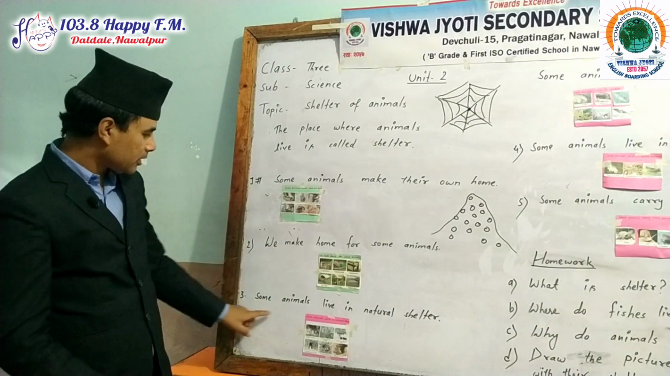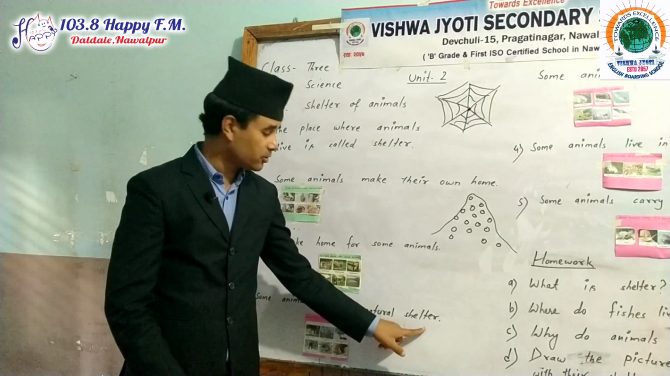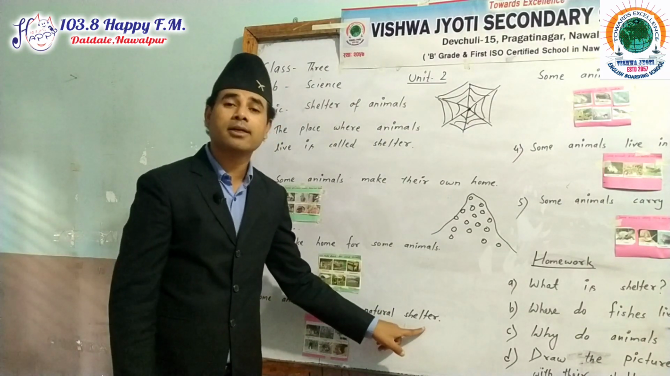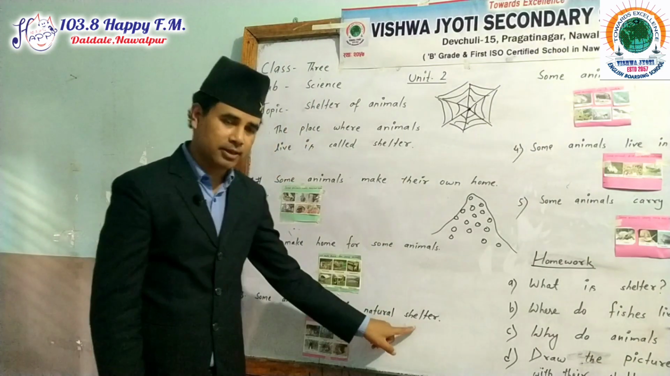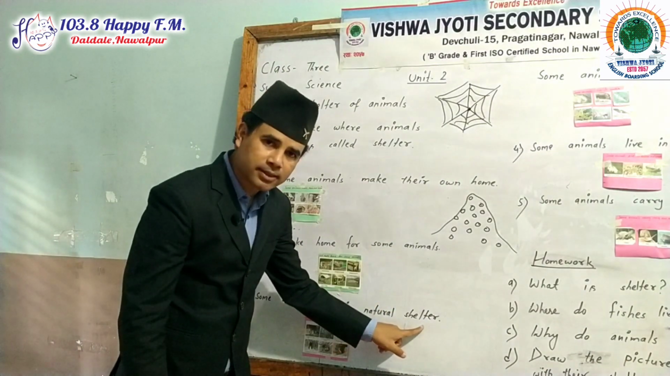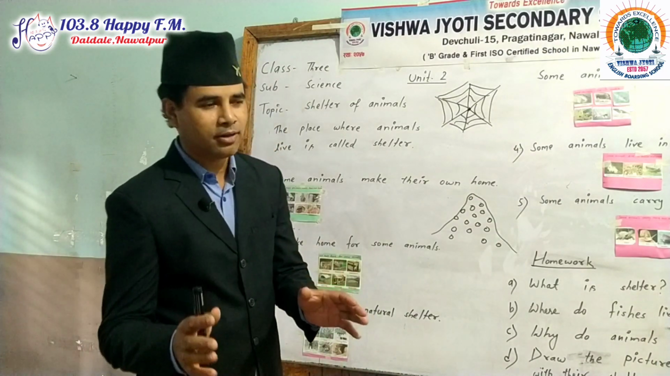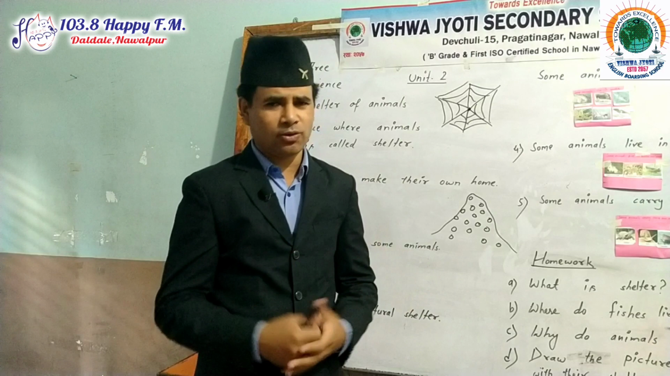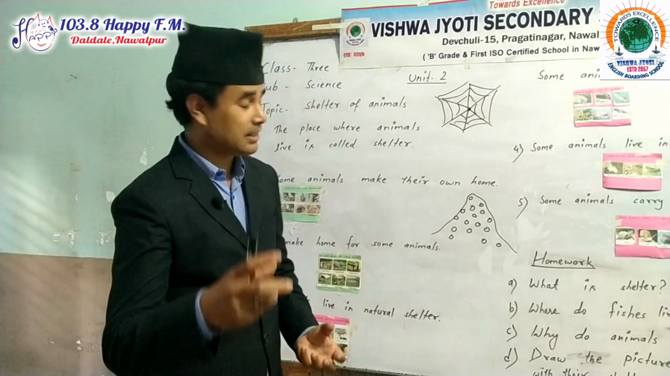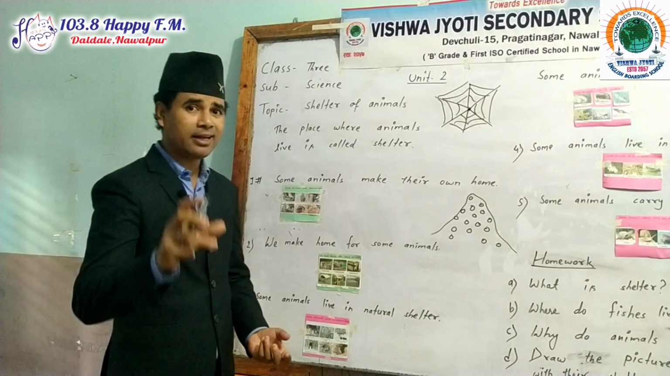Now next, some animals live in natural shelter. Shelter means home, my dear students, you should know this. Shelter means the home of animals. Some animals live in a natural shelter. Like imagine a lion. Where do you think the lion is going to live? My dear students, they live in a den. The house of a lion is called a den.